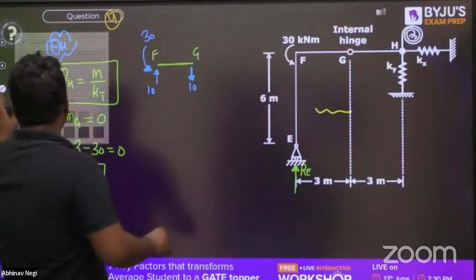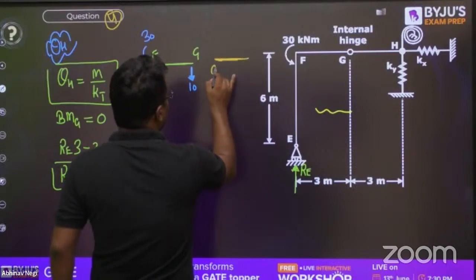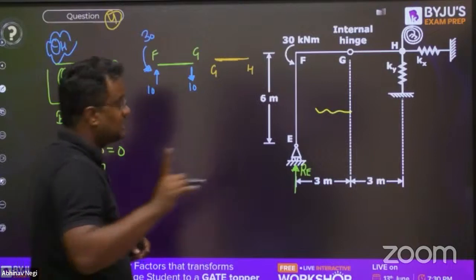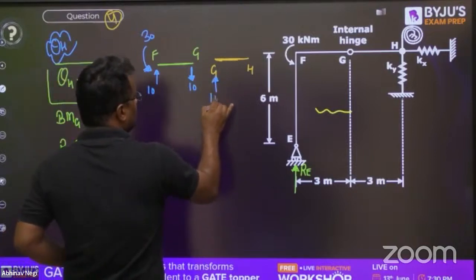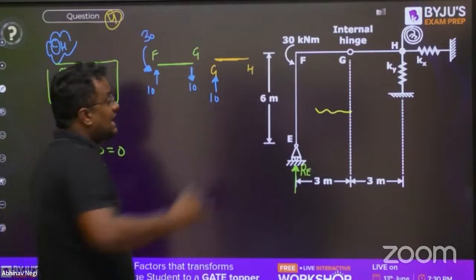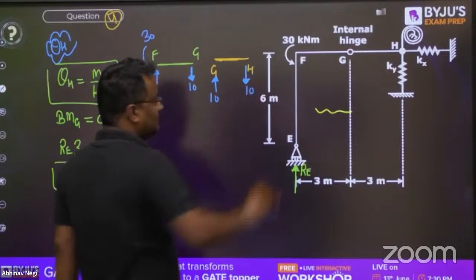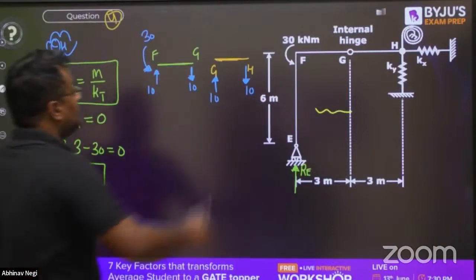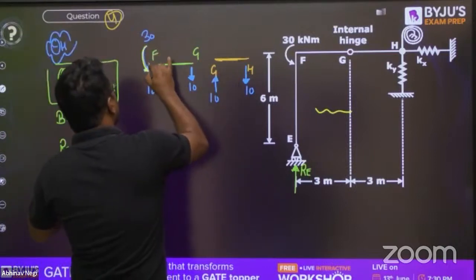Now, if I draw the GH part, the internal forces are always equal in magnitude and opposite in direction. If this is downward, here it will be upward. Of course, moment will not be coming. And for balancing, here how much will be coming? 10. Here how much will be coming? 10 for balancing.